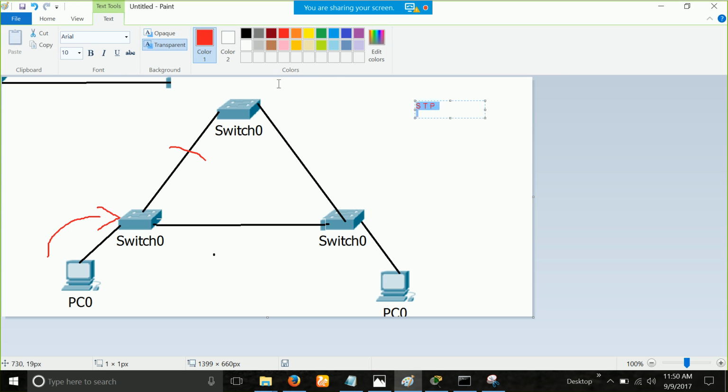Okay, the job of the spanning tree protocol is to stop the layer 2 loop. And how does it do that? It will put some specific ports into the blocking state. If you put some specific ports into the blocking state, on those ports data can neither be sent nor received.